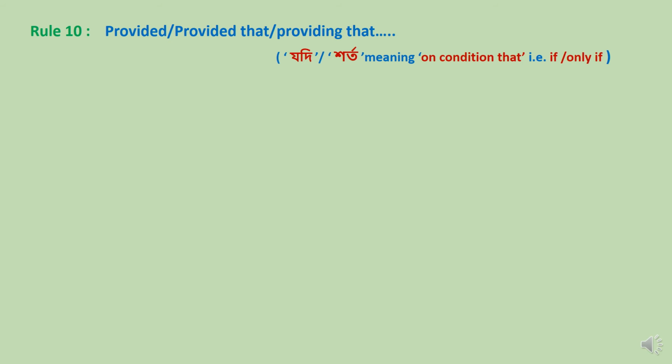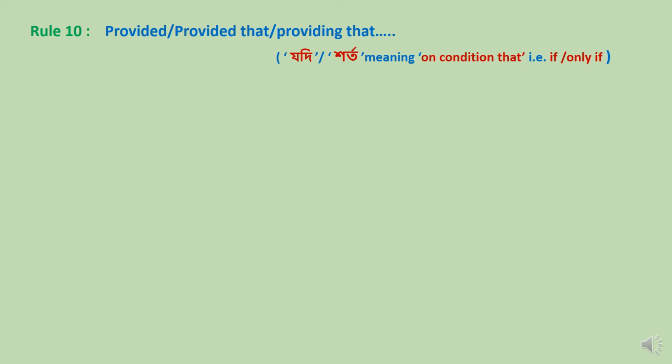Rule number 10. Completing sentences with provided that, providing that. In Bengali meaning যদি অথবা শর্ত, meaning on condition that, that is, if or only if.